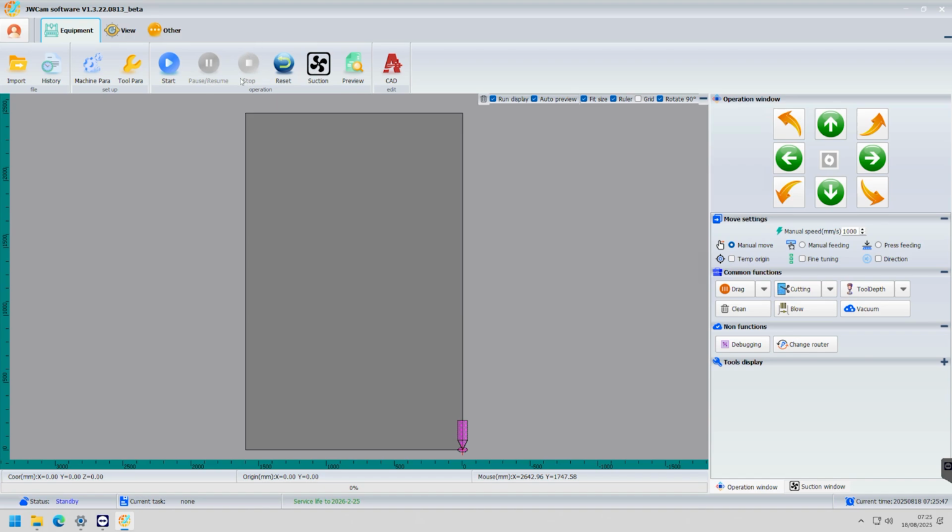Then we have our stop button, and this will stop the job. It will lift up the tool and it will turn the suction off. So that is how we will cancel a job. So there's some of our buttons within JWEI's JWCAM software.